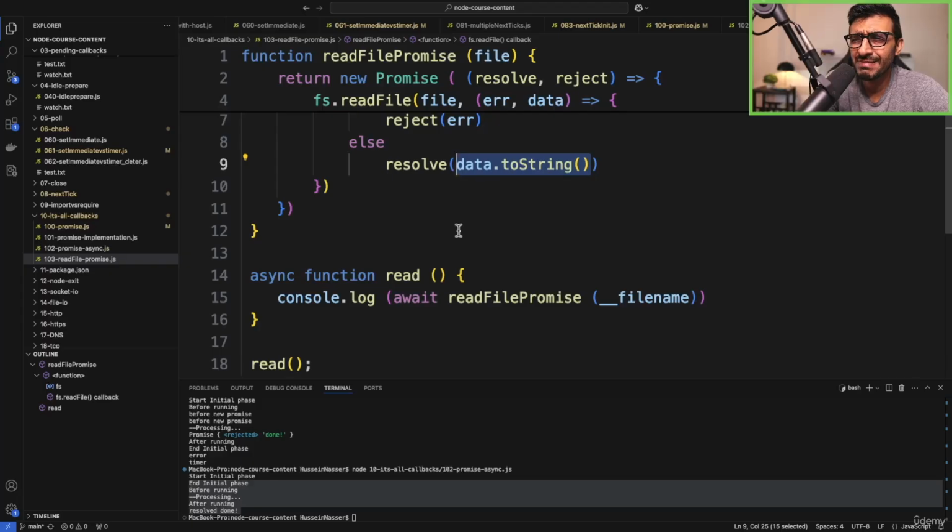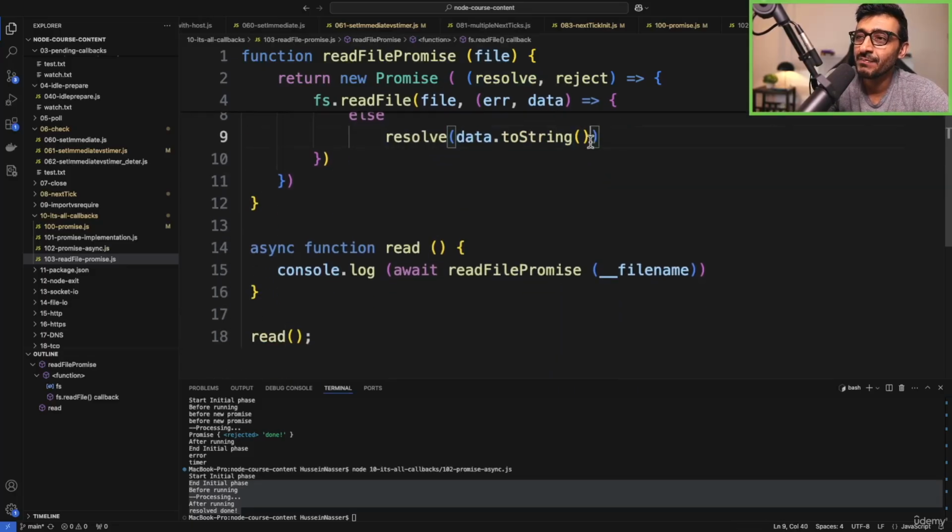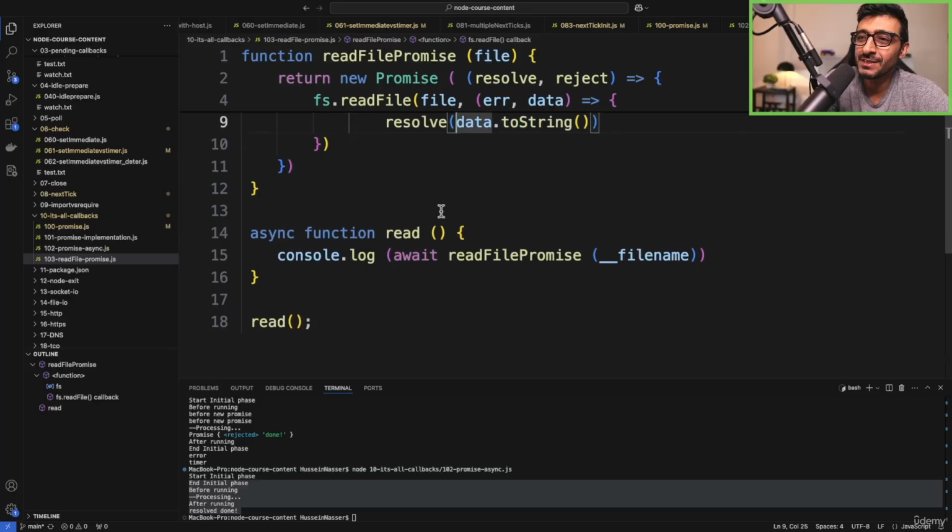So if you think about it, promises are slightly slower than calling the functions directly, because you're delaying it to the next tick versus executing it in the poll phase, right? So it's a slight delay, not much. We're talking microseconds here, but it's good to understand that, right?